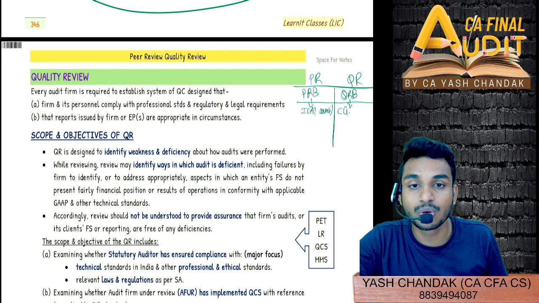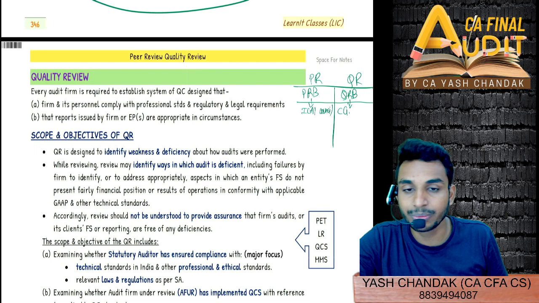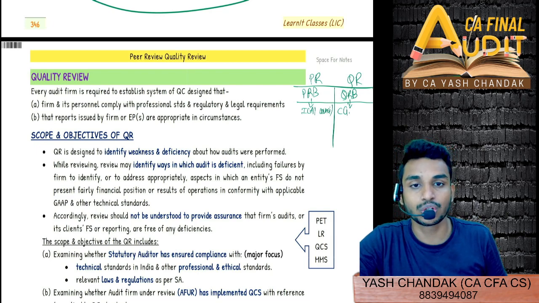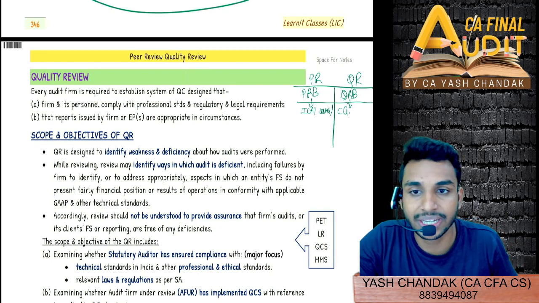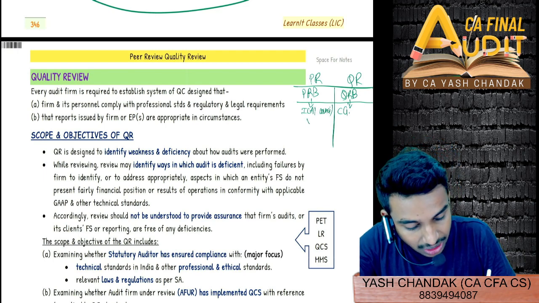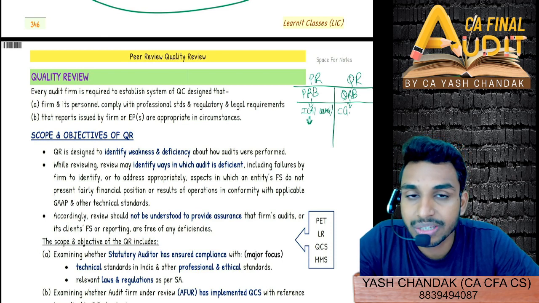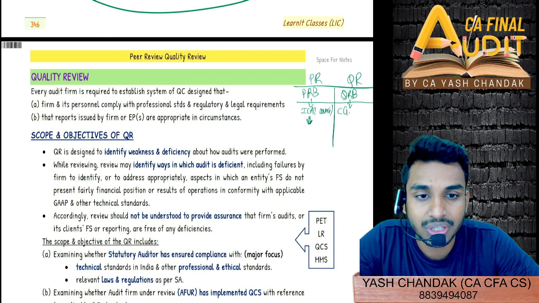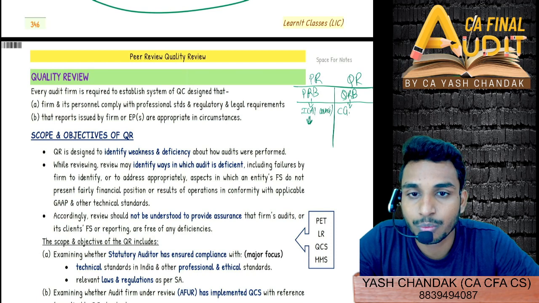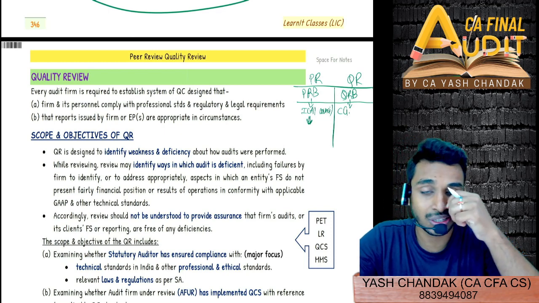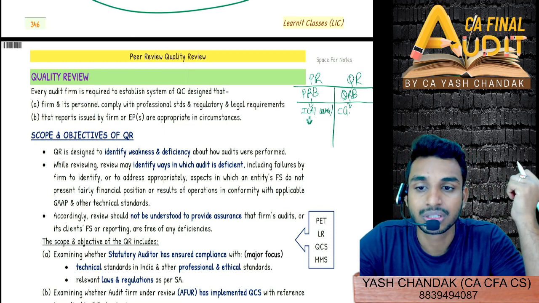The quality review is going to be much wider and in depth. Also, about any modification that you find, I told you yesterday that if a modified report is to be issued, if the peer reviewer is issuing a modified report, then what does he do? In case the peer review report is modified, the final report is not clean, not unmodified, but it is a modified peer review report, then what will that be followed with? Quickly tell me. In case of a modified report, what will happen?